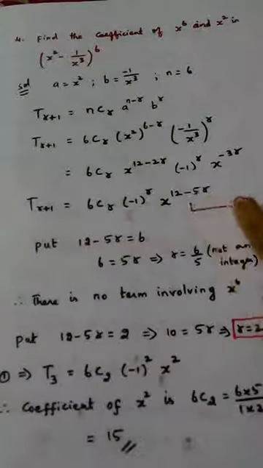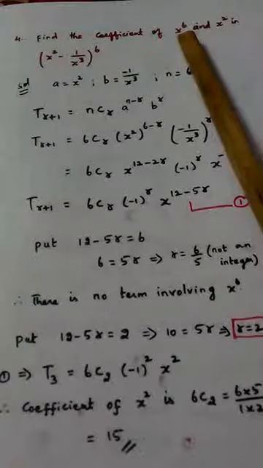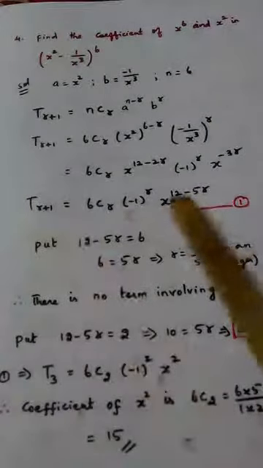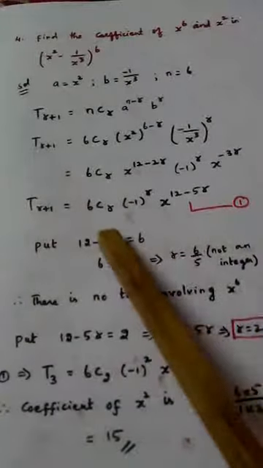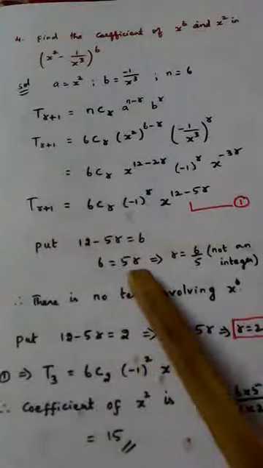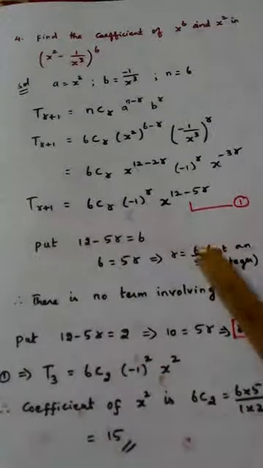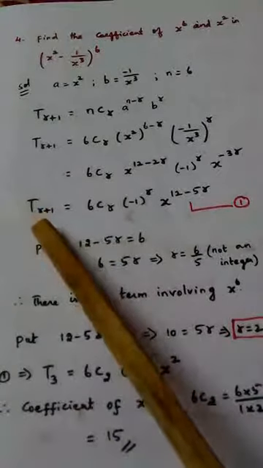Since I have calculated Tr plus 1, take it as equation number 1. What I want is the coefficient of x power 6. So the power should be 6. Putting the power as 6, by just interchanging the terms, we get 6 is equal to 5r, or r is equal to 6 by 5, which is not possible, because if I put 6 by 5, the term will become decimal.